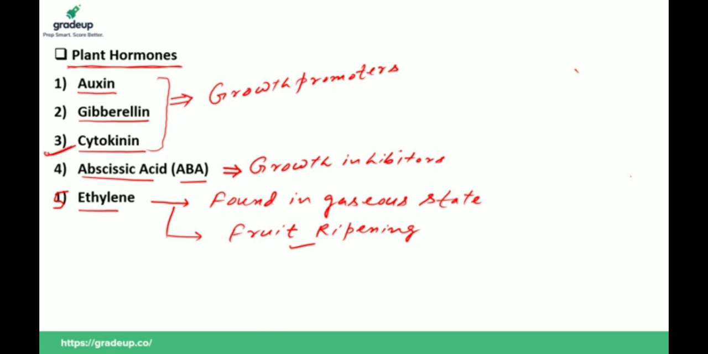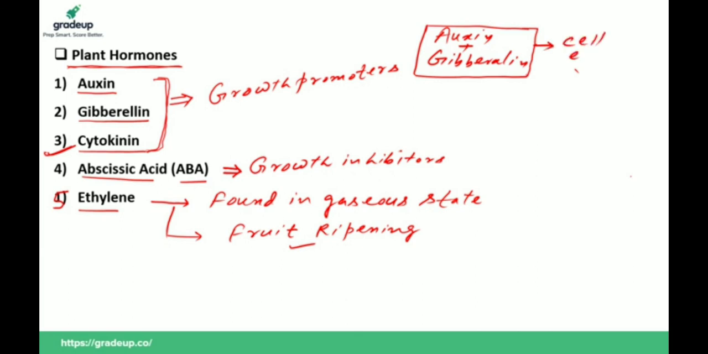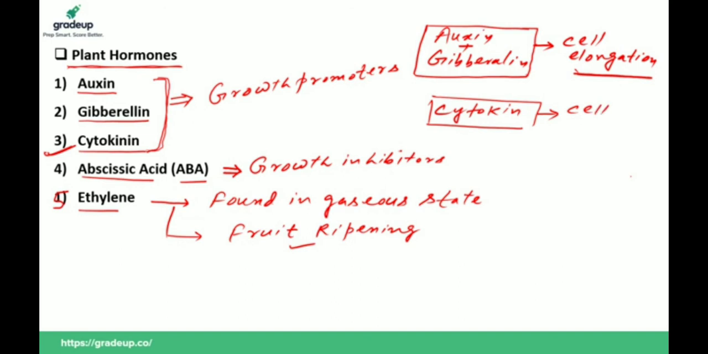Why? All take part in growth of the body, but why will we give priority to cytokinin? Let me explain. Auxin and gibberellin take part in growth of the plant through cell elongation. It increases the size of the cell, so if there is an increment in cell size, growth takes place. But cytokinin also takes part in growth of the plant through cell division. If there is a cell division, there is growth.